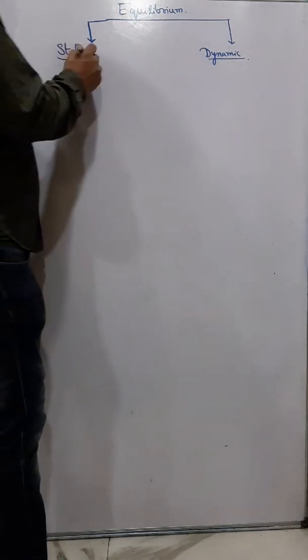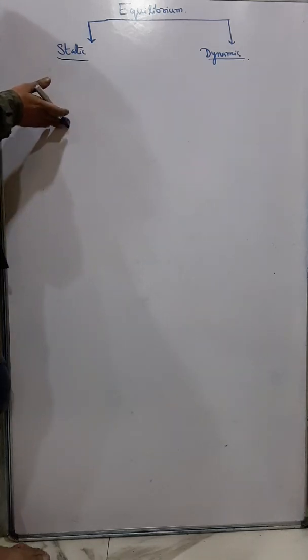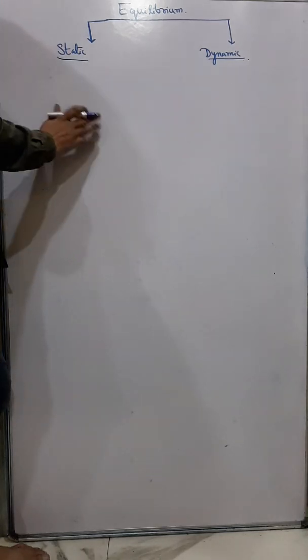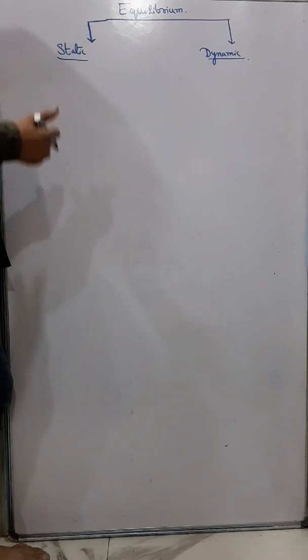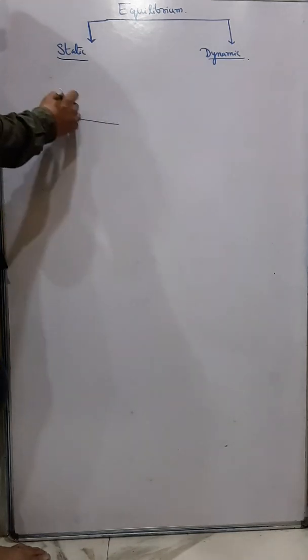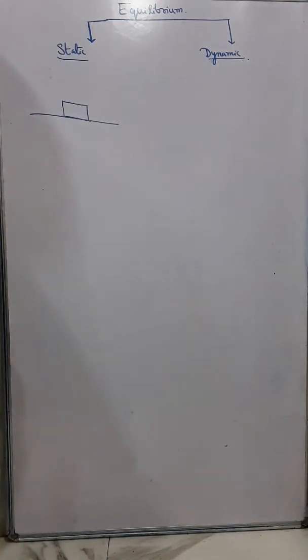Equilibrium is of two kinds, static and dynamic. I have already explained in the definition that if a body is at rest and a number of forces are acting on the body, but the body is not changing its state of rest, then we say it is in static equilibrium. Say if a book or a block is kept on a table, it is in static equilibrium.